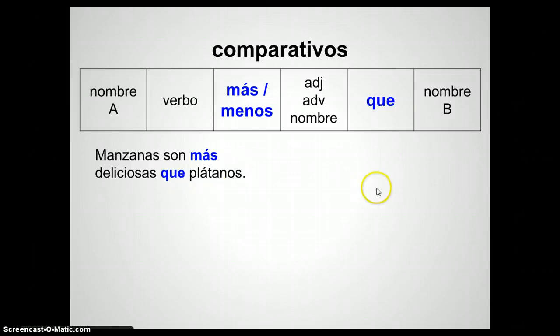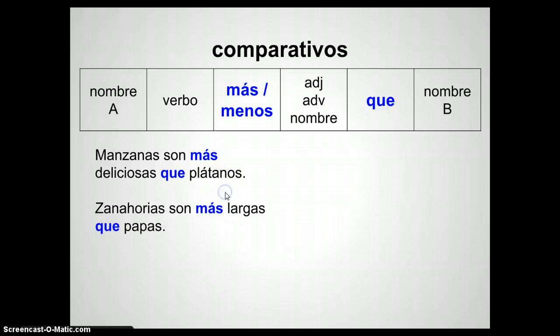And the plátanos is the second thing being compared, the bananas. We have zanahorias son más largas que papas. So we have carrots, subject A, verb ser, is fitting in there. Más, then larga is also an adjective, and it's longer. Okay, than papas, potatoes.